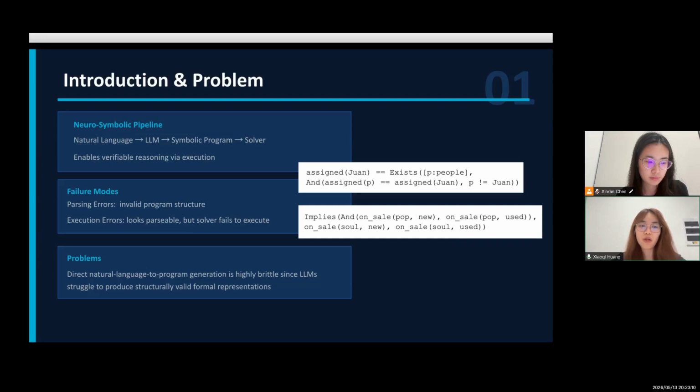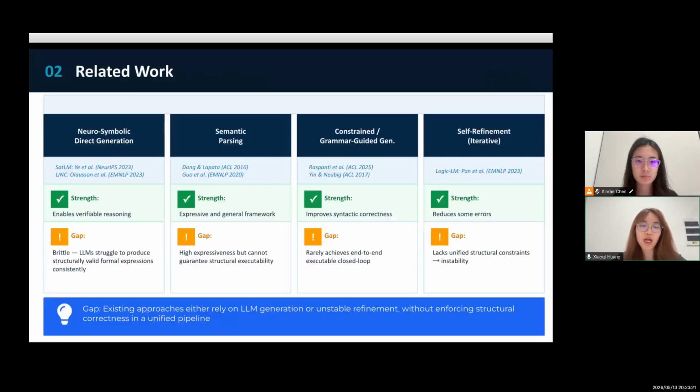This suggests that the core issue is not semantic understanding, but the difficulty of generating structurally valid formal programs from natural language. Prior work showed that large language models often struggle to generate structurally valid formal representations, even when their semantic understanding is correct. This leads to high rates of parsing and execution errors. While self-refinement methods can partially reduce these errors, they remain unstable because they rely on unconstrained regeneration.